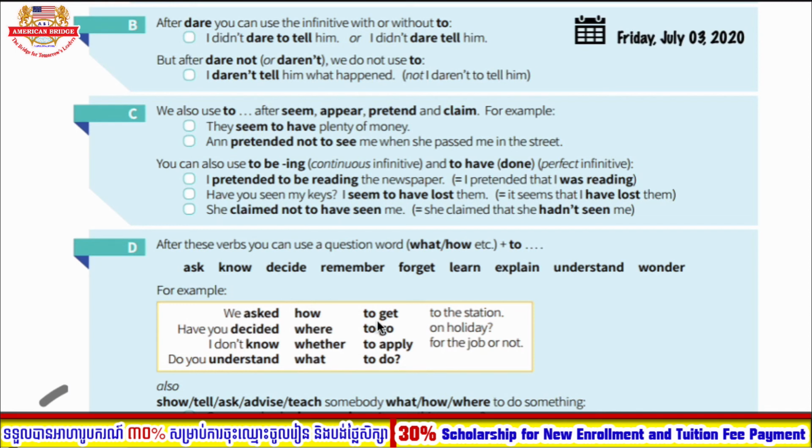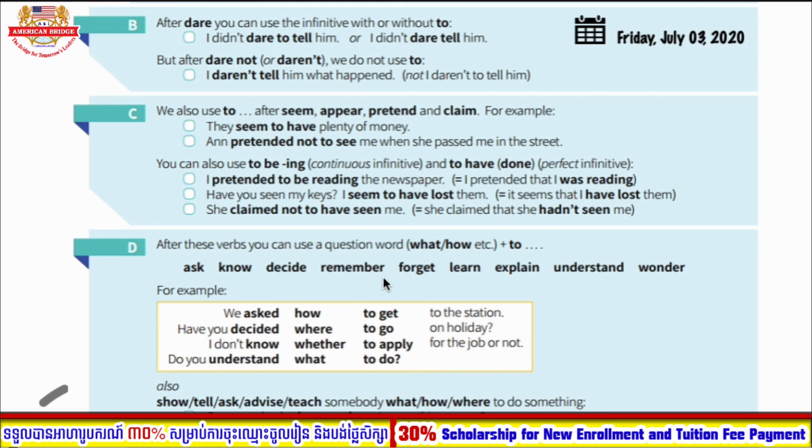So we ask how to get to the hospital. Have you decided how to get to the hospital? I don't know how to get to the hospital. Or do you understand how to get to the station? These are the verbs that you can use with to infinitive.